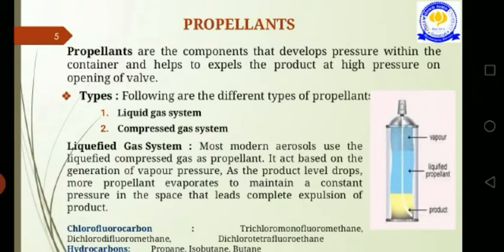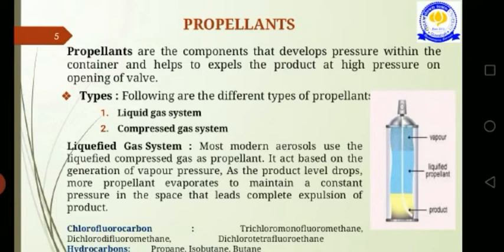And the containers may be metal containers. They are tin plated steel, aluminium, and they should not be used with pure ethanol or water as they can cause corrosion. Then the next metal is stainless steel. So the containers are made up of tin plated steel, aluminium, and stainless steel. The next one is the glass container. The glass containers are uncoated glass and plastic coated glass.